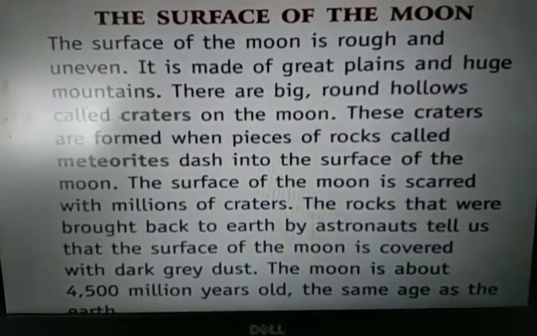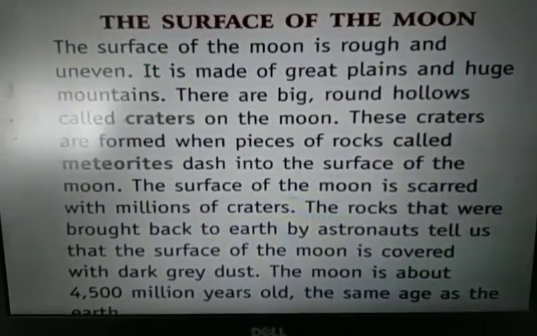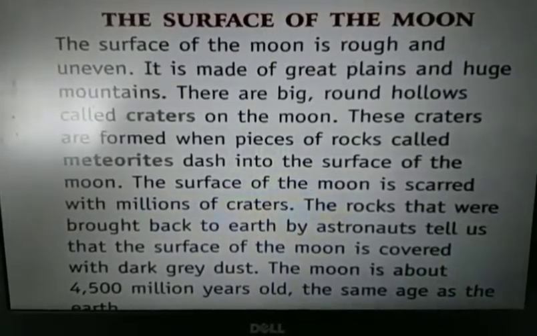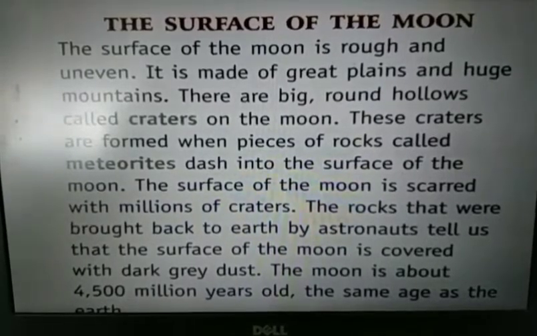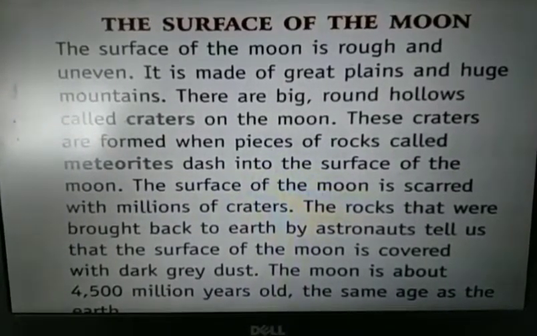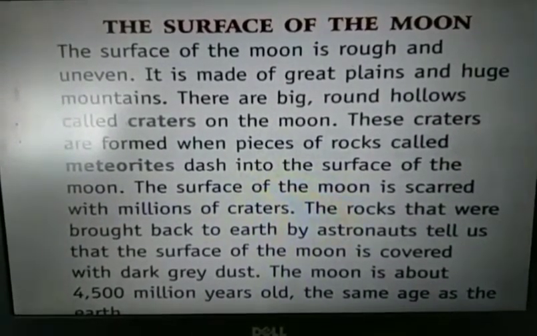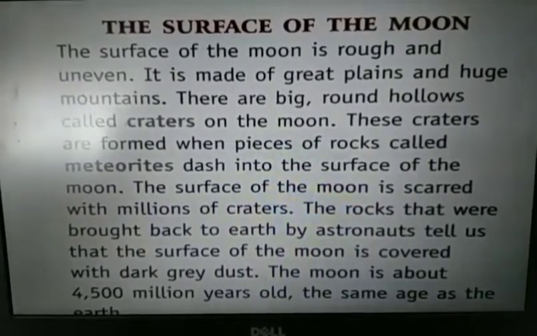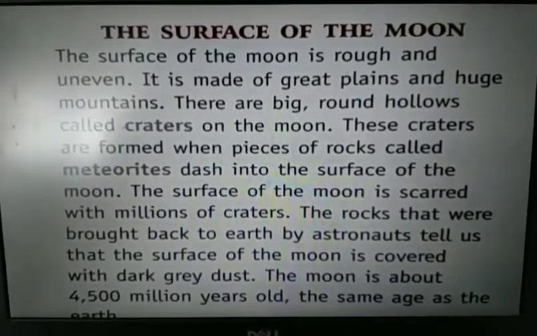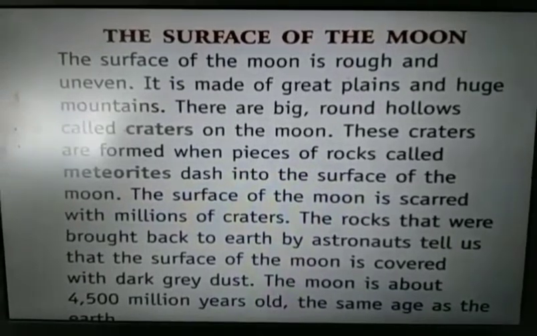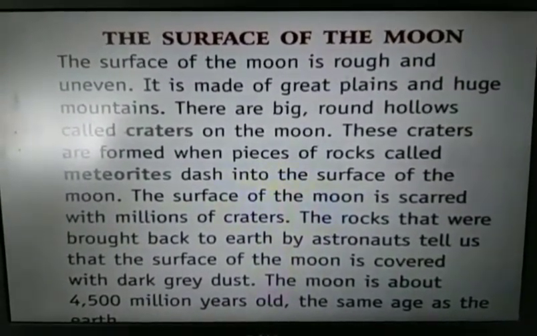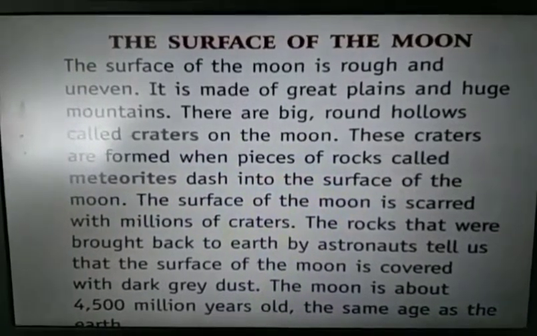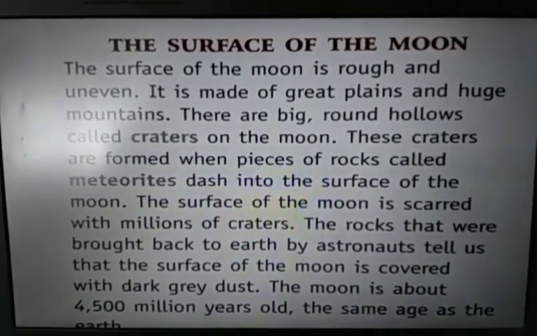Now let us discuss the surface of the moon. The surface of the moon is very rough and uneven, just like Earth. It also has mountains, plain regions and valleys, as well as very big hollow craters. Craters means a hollow cavity. Why have these craters formed, do you know? Because of the dashing of meteors and meteorites on the surface of the moon.